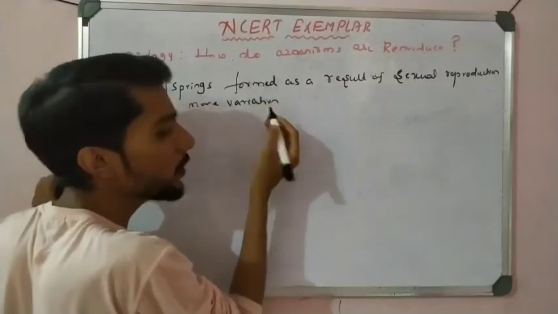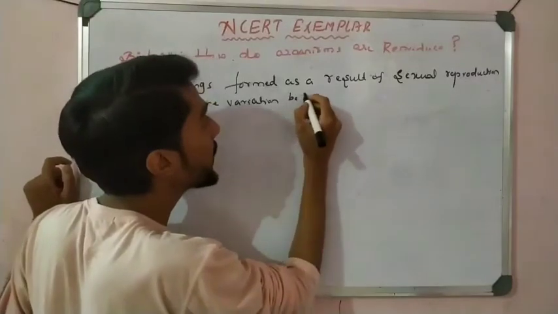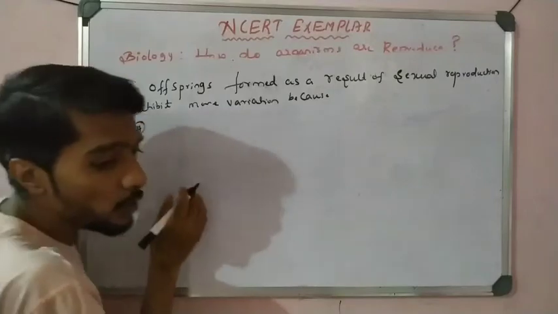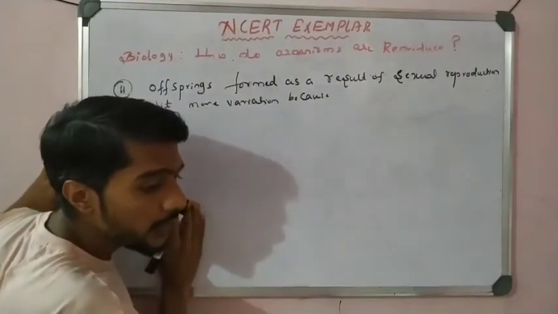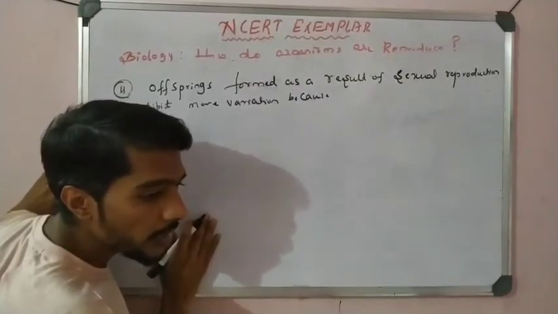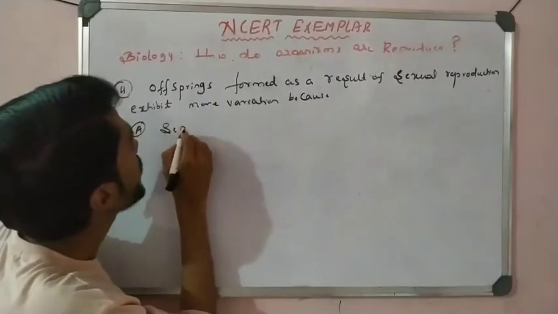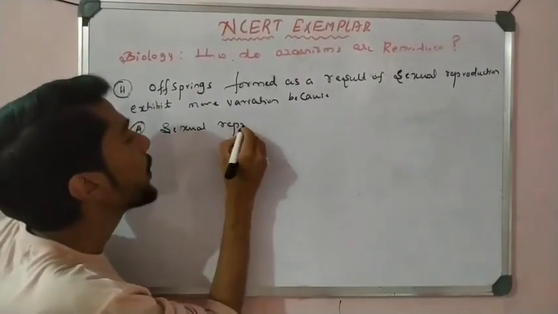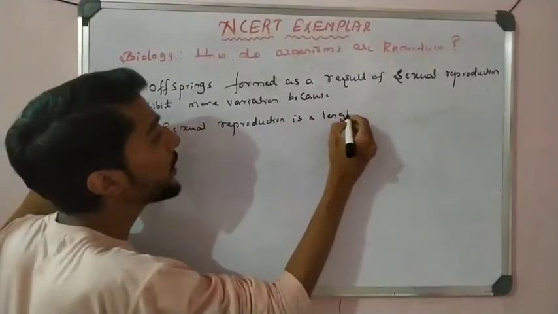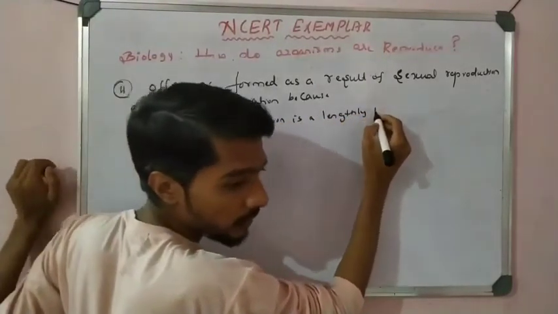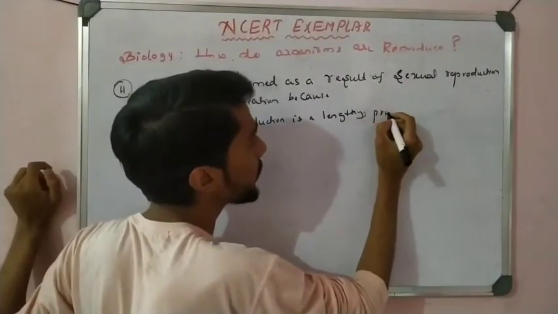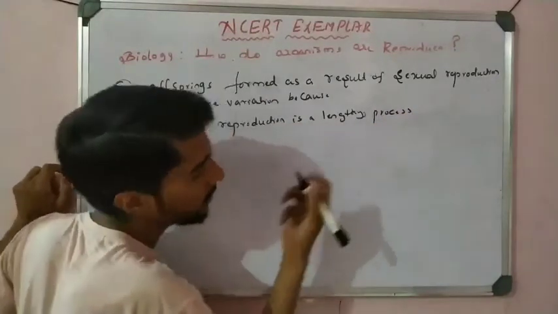right? Correct. We have more variation, because what is the reason behind that? Why do we say that in sexual reproduction there is variation? So what is the reason? We have to take the reason. First, whether our reason is correct or not, later we discuss. First write down: sexual reproduction is a lengthy process. What lengthy? Lengthy process. Because of that variation takes place.